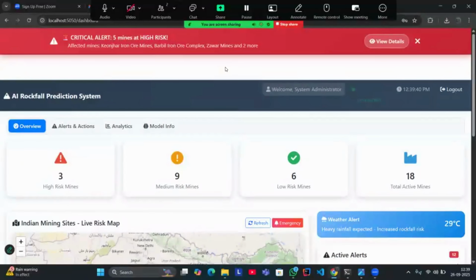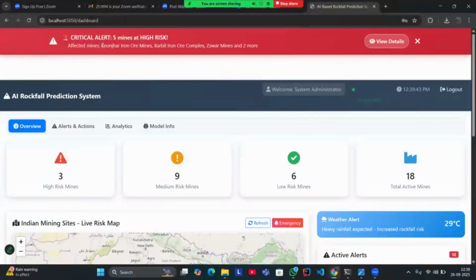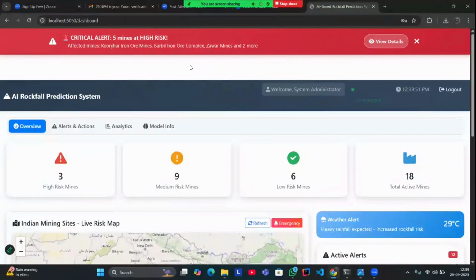Now on the top, we can see critical alerts. Five mines are at high risk at the current position, which shows that among the 18 total mines in India, 5 mines are at high risk currently.